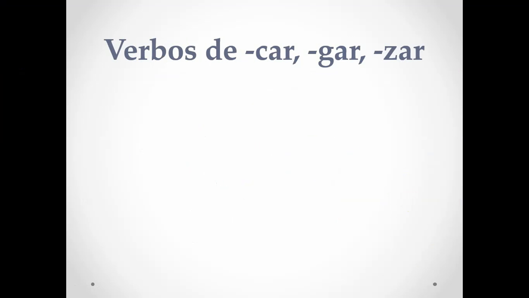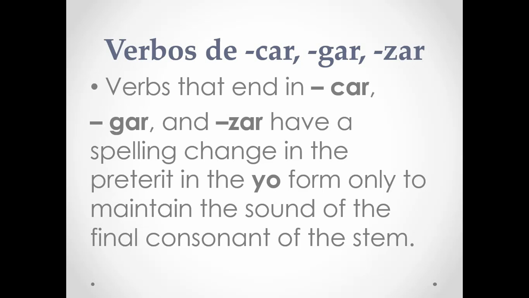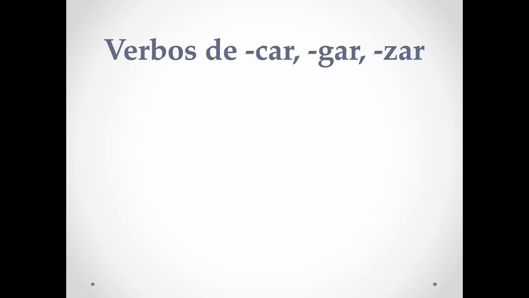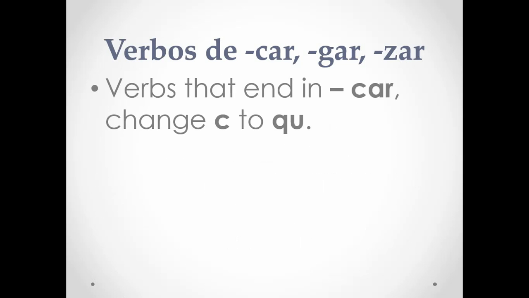Verbs that end in car, gar, or zar, cargar or zar, are special in the preterit. They have a spelling change in the preterite in the yo form only, in the first person singular form, and that's to maintain the sound of the final consonant of the stem, that C or G or Z. So if a verb ends in car, in just the yo form, when you conjugate that verb in the preterite, you change the C to a QU.